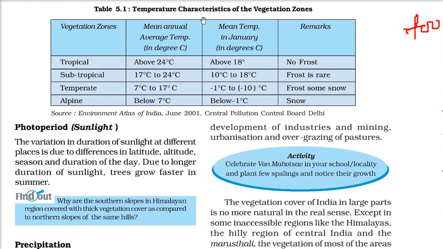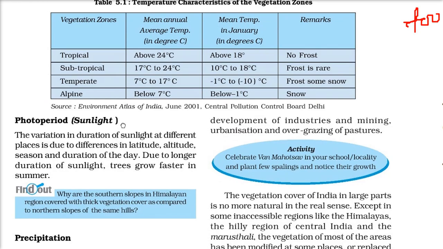So I have to give this temperature characteristics of the vegetation zone. When the temperature is about 24 degree, we have tropical vegetation zone, and the mean temperature in January is around 18 degree, and there is no frost. Frost is precipitation in between water and snow. Subtropical, 17 to 24 degree, frost is rare. Temperate zone, 7 degree to 17 degree, and frost, sometimes snow. Alpine, always snow, and it is below 7 degree.